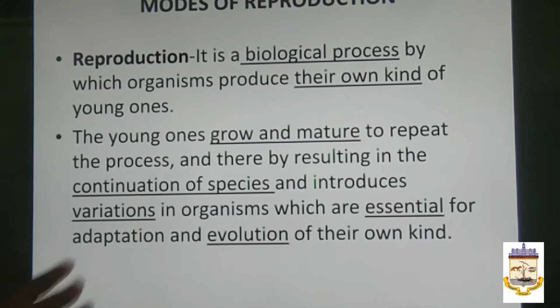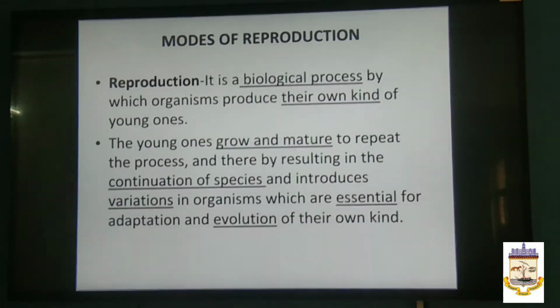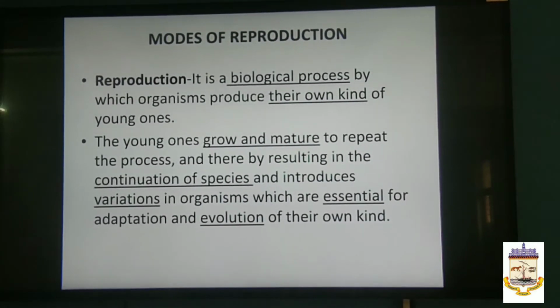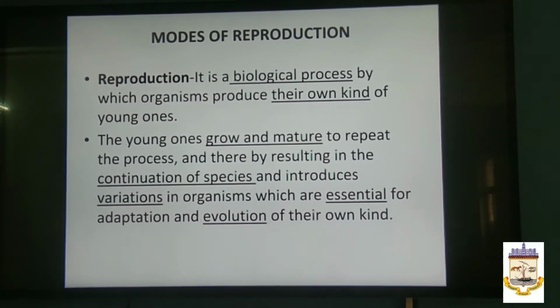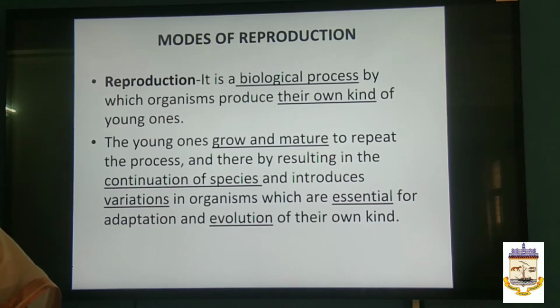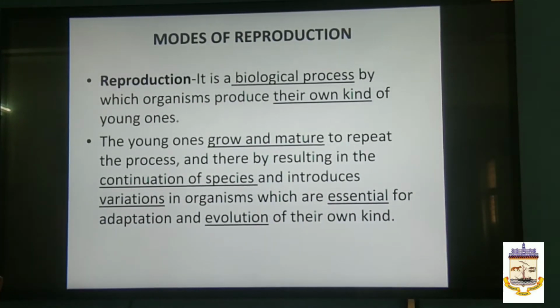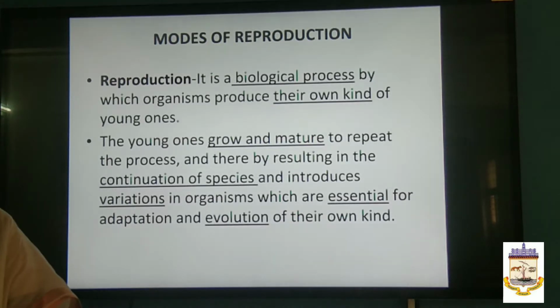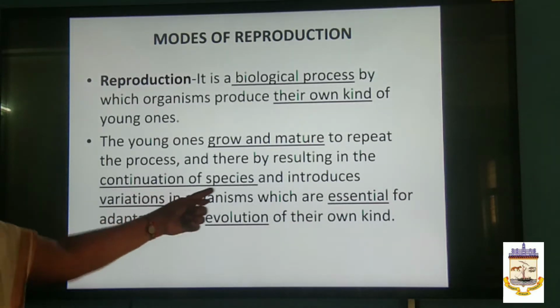Reproduction is nothing but the biological process in which the organisms produce their own kind of young ones. Since it is a biological process, it is applicable to living things. And what happens to the young ones after reproduction? They grow and mature to repeat the process, resulting in the continuation of the species. So the agenda of reproduction is the continuation of species.